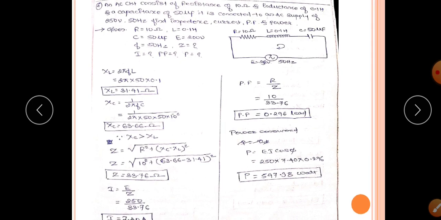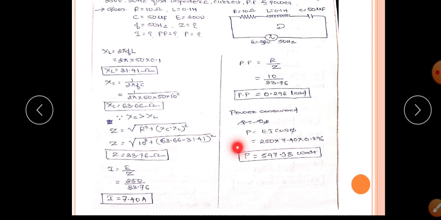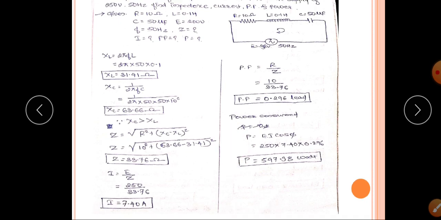So directly you can calculate the current, I equal to E by Z, that is 250 divided by 33.76. You will get the current I equal to 7.40. You know the power factor. Power factor formula is PF equal to R by Z, that is R value is 10 ohm and Z value is 33.76. So power factor equal to 0.296, leading, because the XC value is greater than the XL, hence the power factor is leading.